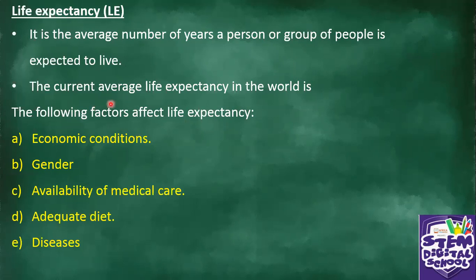Now, I want you to research this as part of homework also. What is the current average life expectancy in the world? That's why I didn't put a figure here. Just find out for yourself. You can also check for South Africa. What is our life expectancy now, the average? All right. So this is life expectancy: the average number of years a person or group of people is expected to live.